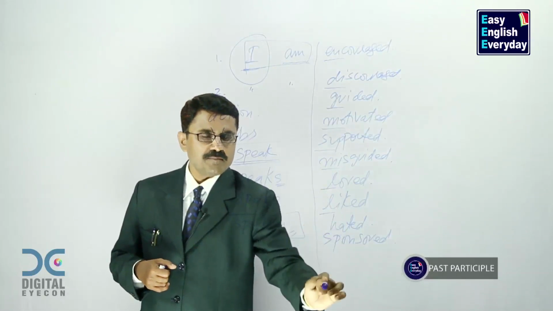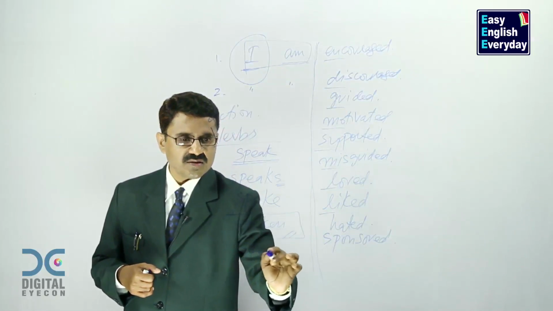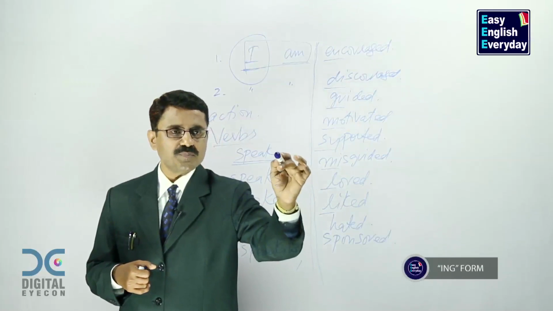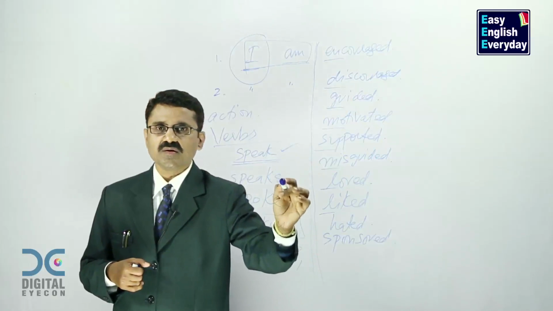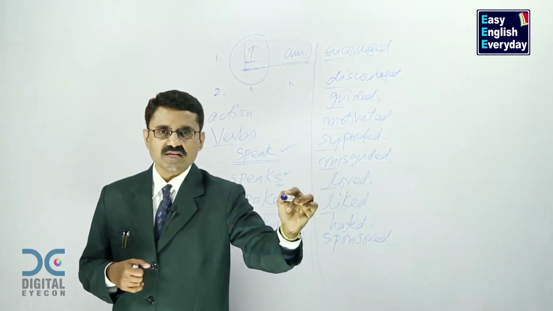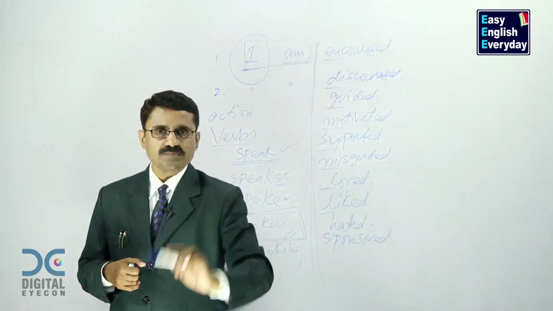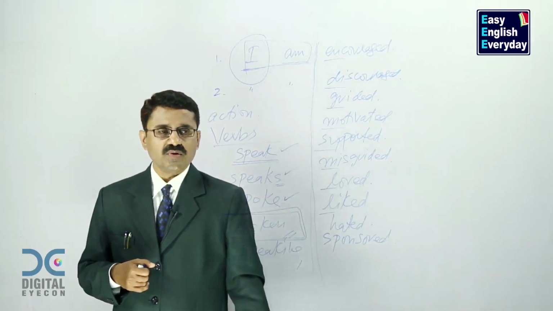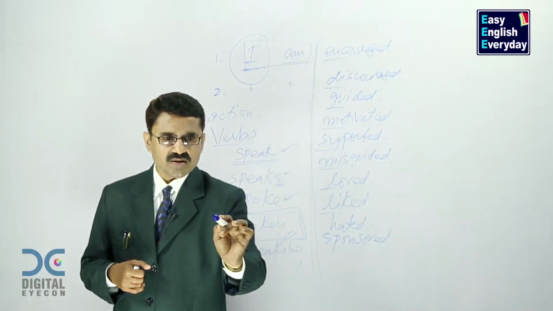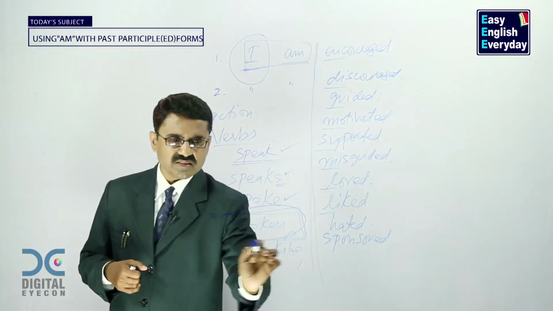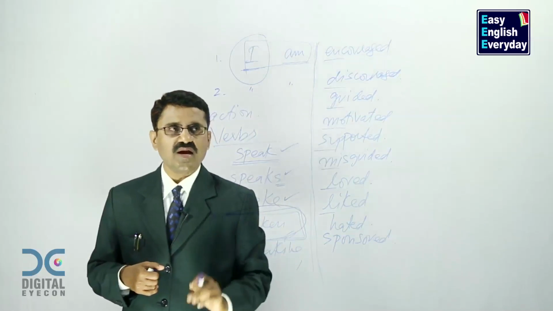All these are past participle forms of the verb. Then we have the last one called ing form, speaking. Speak, speaks, spoke, spoken, speaking. This is called base form of the verb. This is S form of the verb. This is past form of the verb. This is past participle form of the verb. This is ing form of the verb. In this video, I am not going to confuse you by talking about all these. We are bothered only about past participle. This is one of the 5 forms of an action verb.